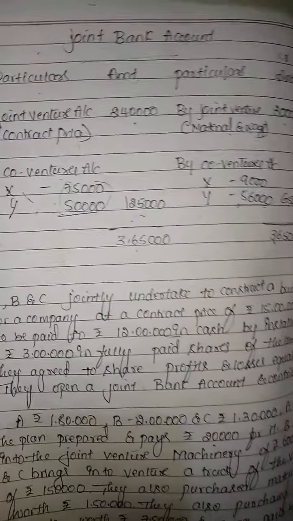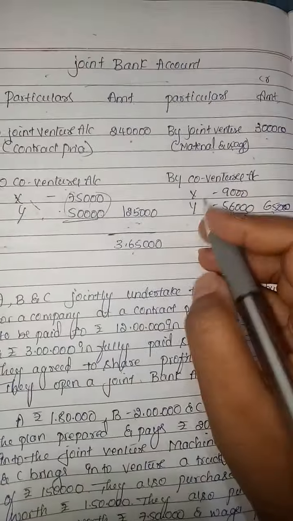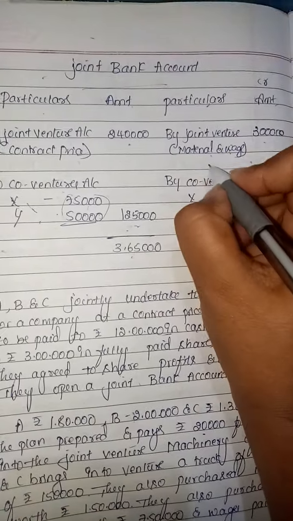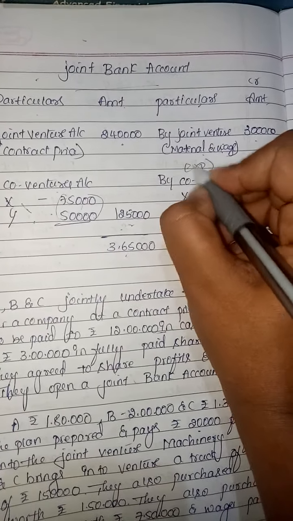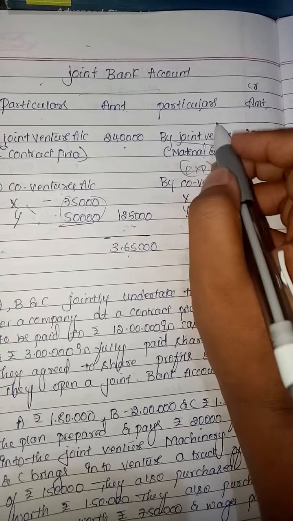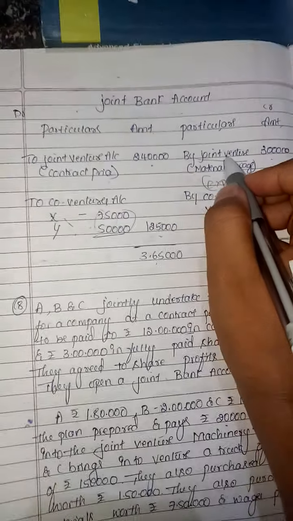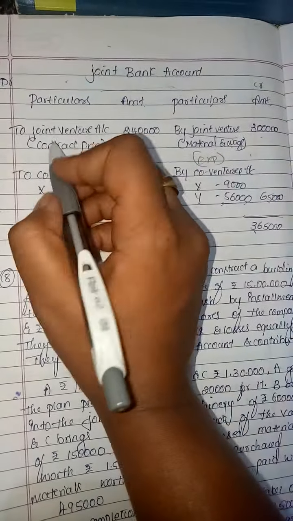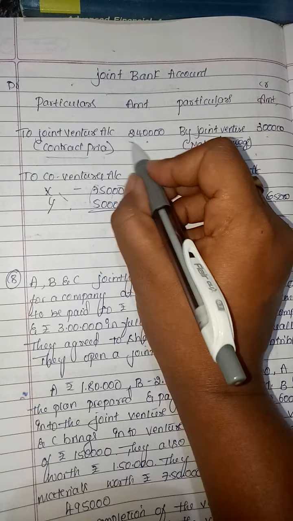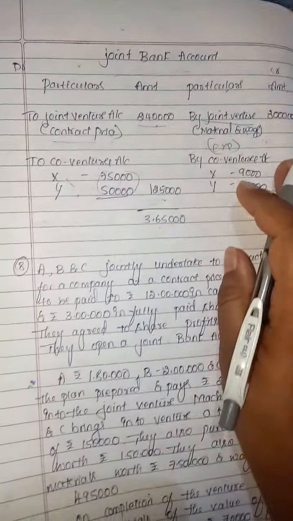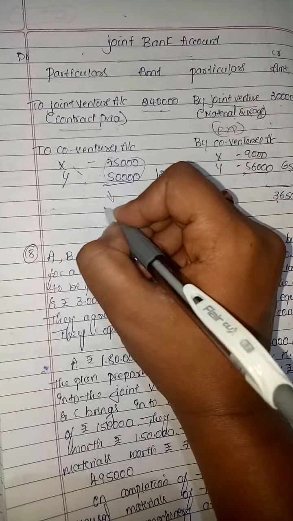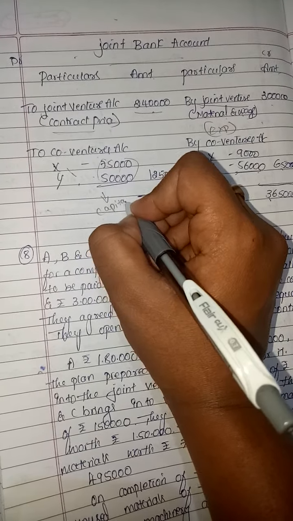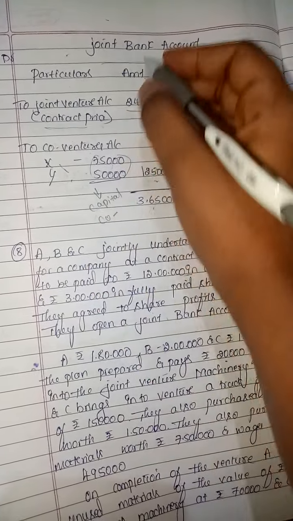The next account we need to prepare is the joint bank account. Material and wages expenses paid by the co-ventures through the joint bank account, so by joint venture 3 lakh, and they received the contract price in cash 2,40,000, and these are the capital invested by the co-ventures through joint bank account.